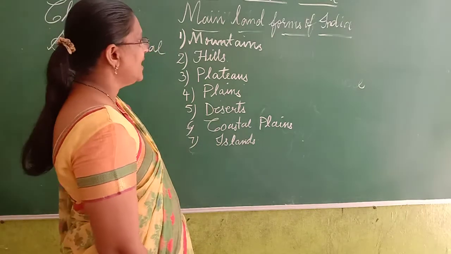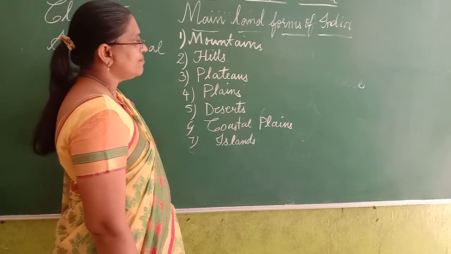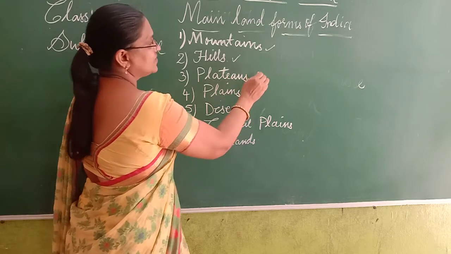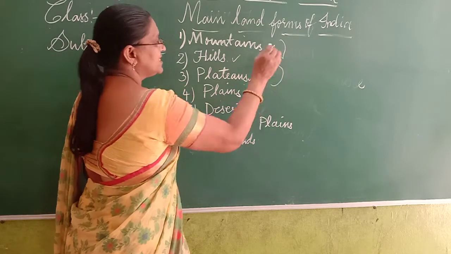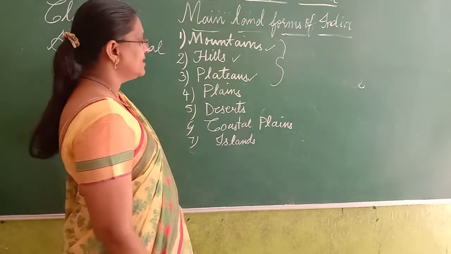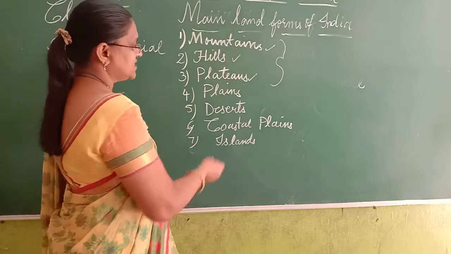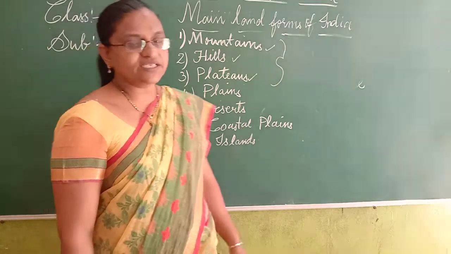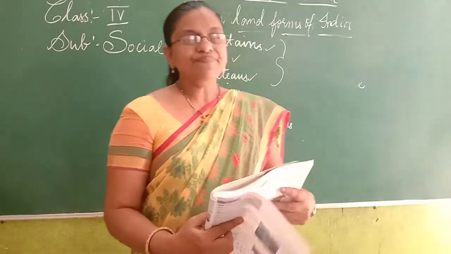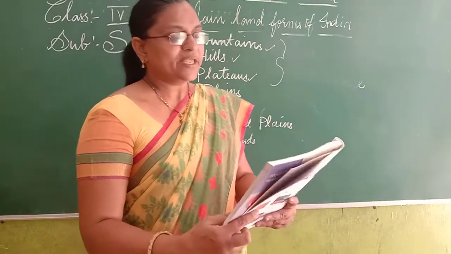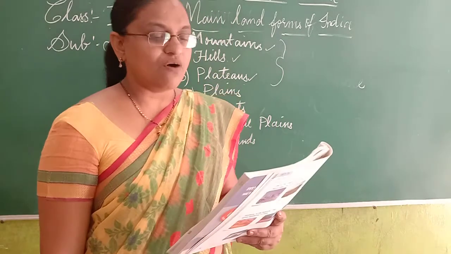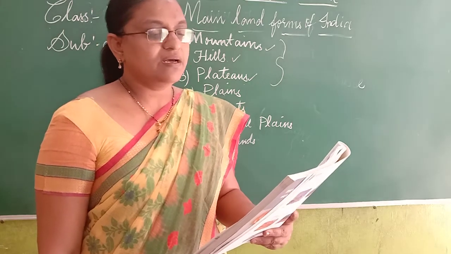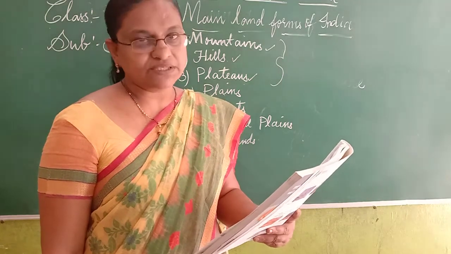Okay children, today we are discussing the mountains, hills and the plateaus. In the next class, we will discuss the plains, desert, coastal plains and the islands. Okay children? So we move on to the mountains. See, India has different types of landforms. Let us read the description of the landforms.